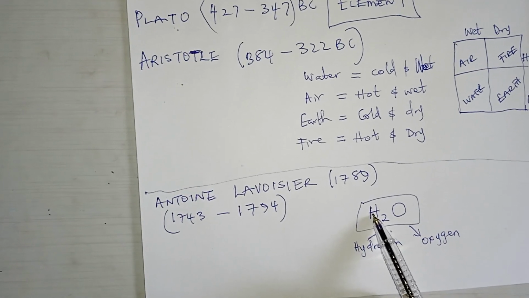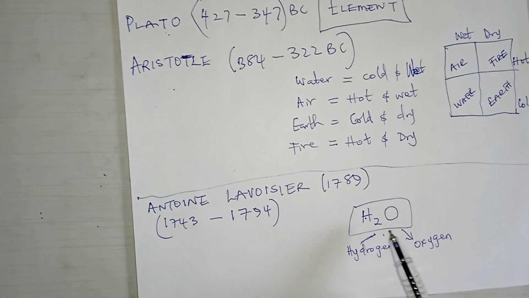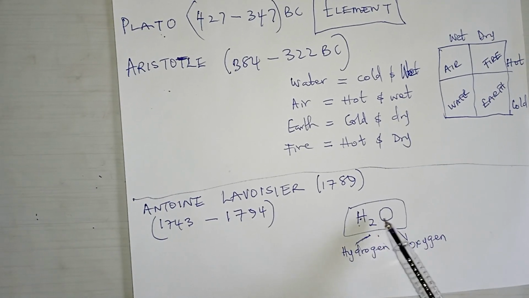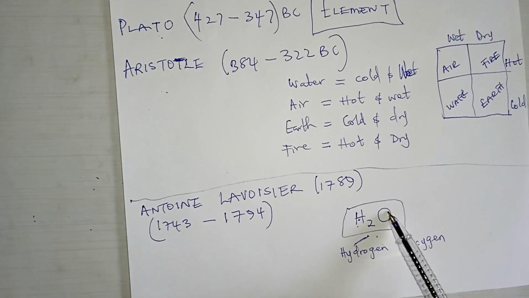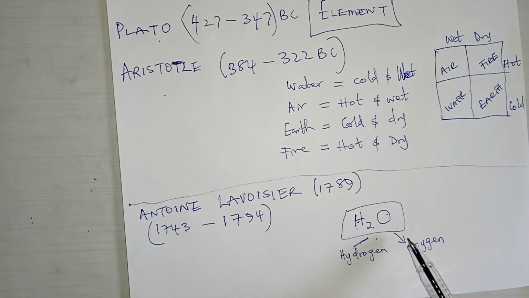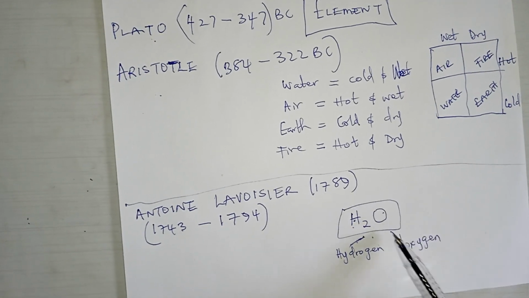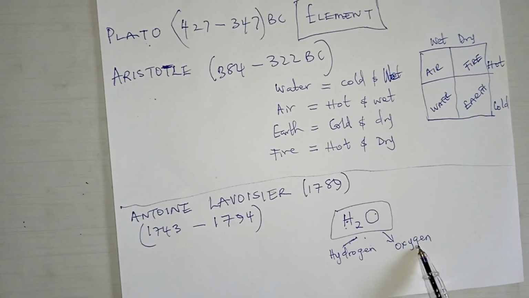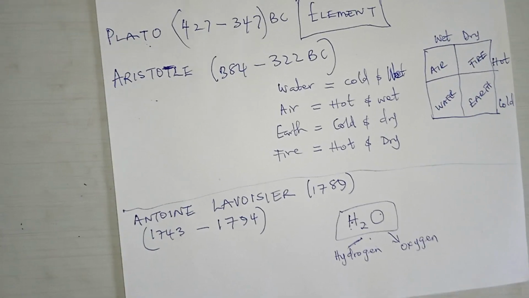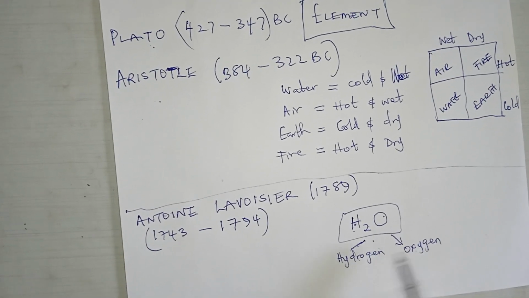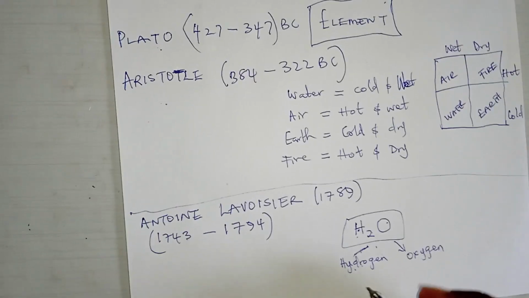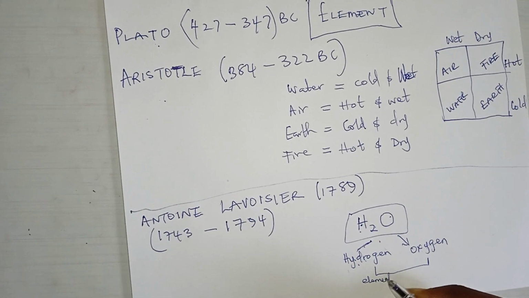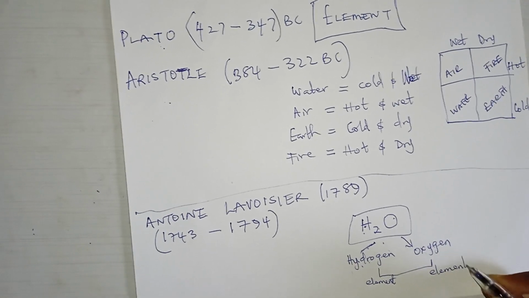You get the point now? So he passed it over iron, and when he tried to burn this particular gas that he got, burning it gave him water again. And you know that in air, we believe we have oxygen and nitrogen. So mixing it again still gave him this. He said that these two that he found, hydrogen and oxygen, he tried to decompose, and he discovered that he couldn't decompose them. So that means that these are the elemental ones, because they can't be decomposed.